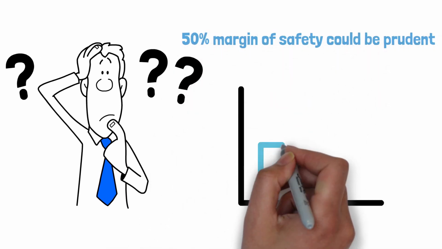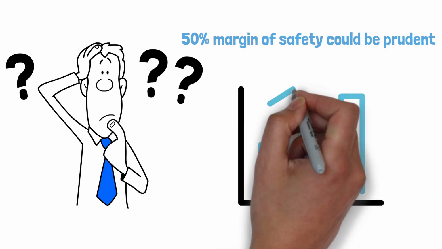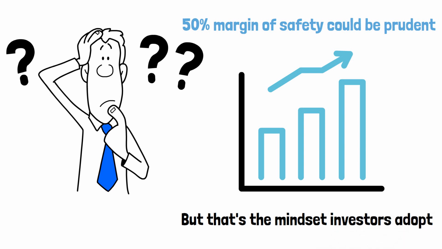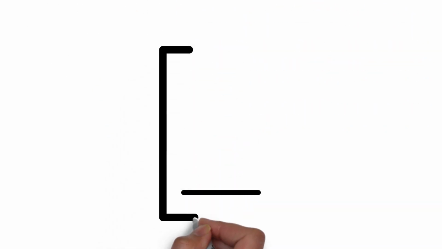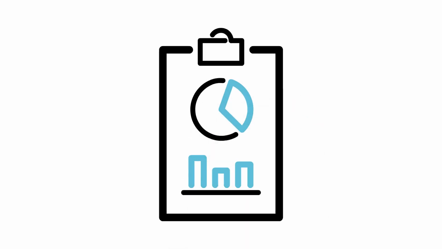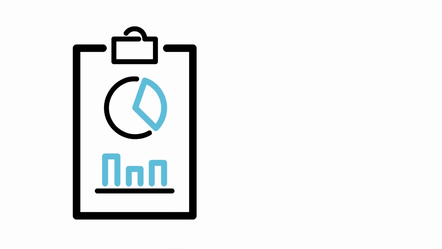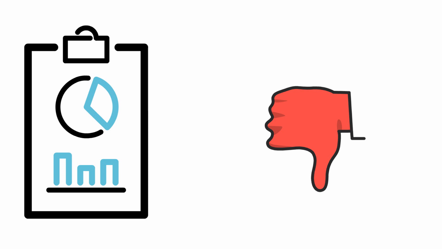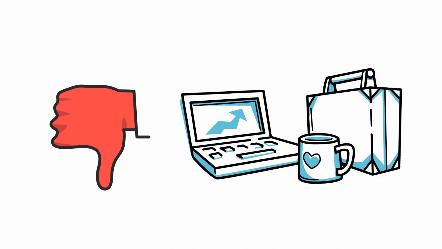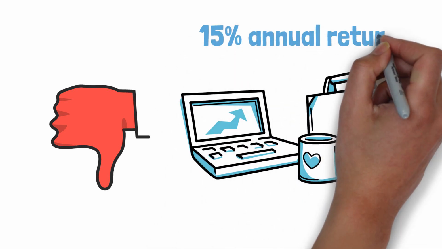It's important to note that finding a 50% margin of safety can be challenging in today's market, but that's the mindset investors adopt. They patiently await opportunities where businesses they've analyzed are presented at prices significantly below intrinsic value. Even if predictions go awry, investing with a 50% margin of safety can still yield a respectable 15% annual return.